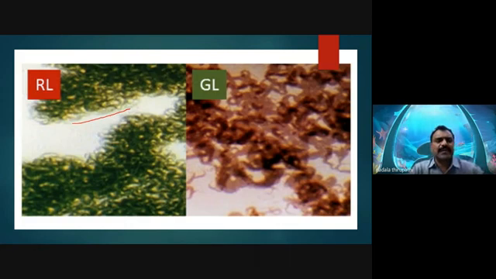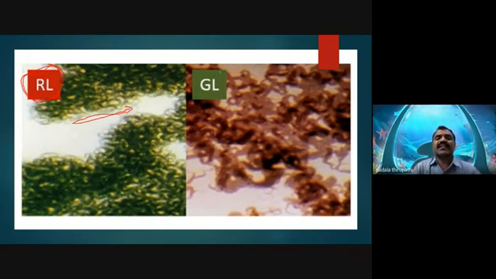Nobody can respond, sir. If red light is there in the external environment, Oscillatoria sancta can change the color of the thallus. Which color? Green color.